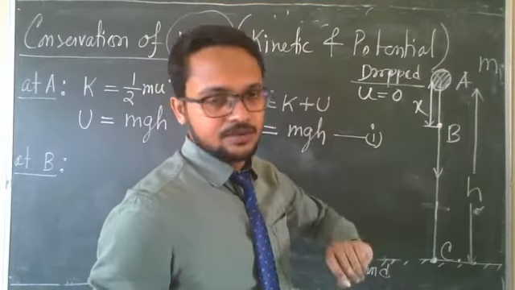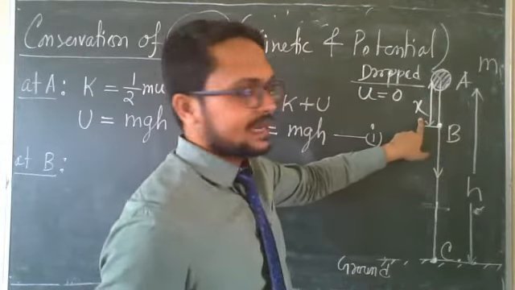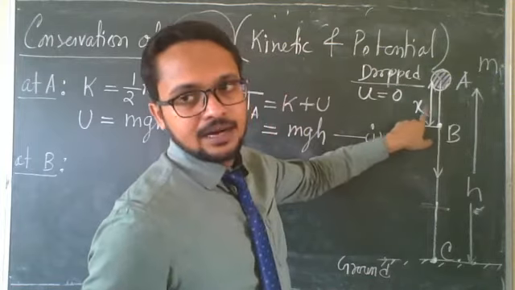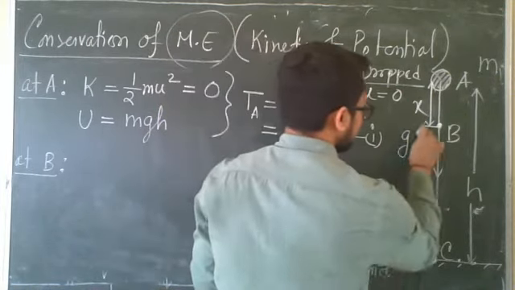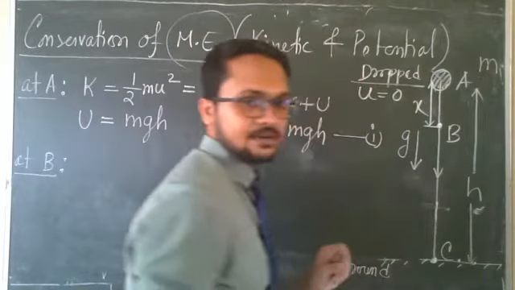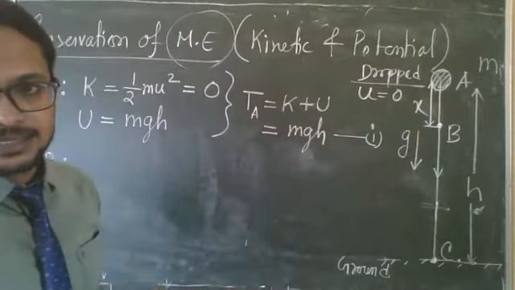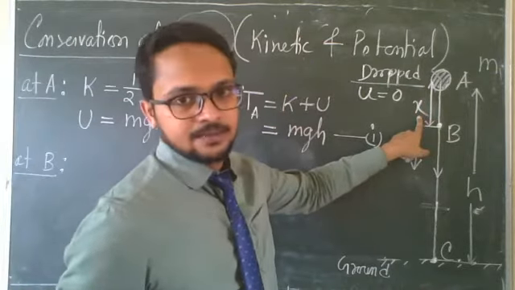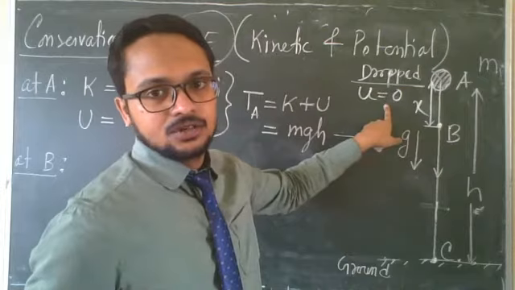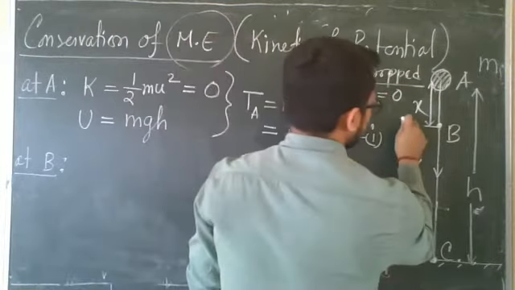It has covered a distance x under gravitational acceleration g that acts in the downward direction. Initial velocity 0. What will be the velocity at point B?